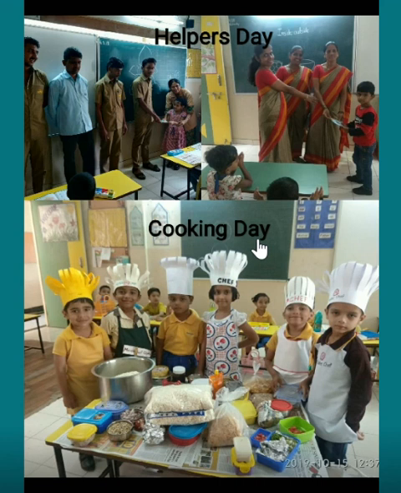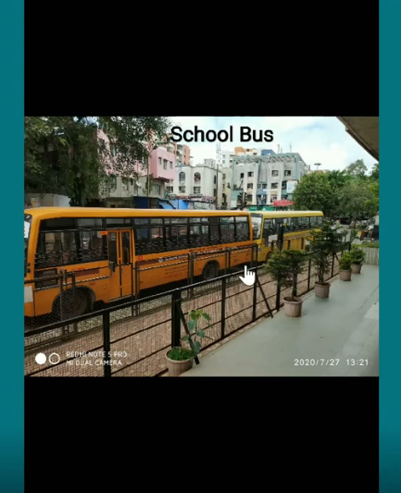Okay, now look at the next picture. Children, look at this picture. What can you see? Yes, these are our school buses. So some of you come in the bus to the school.